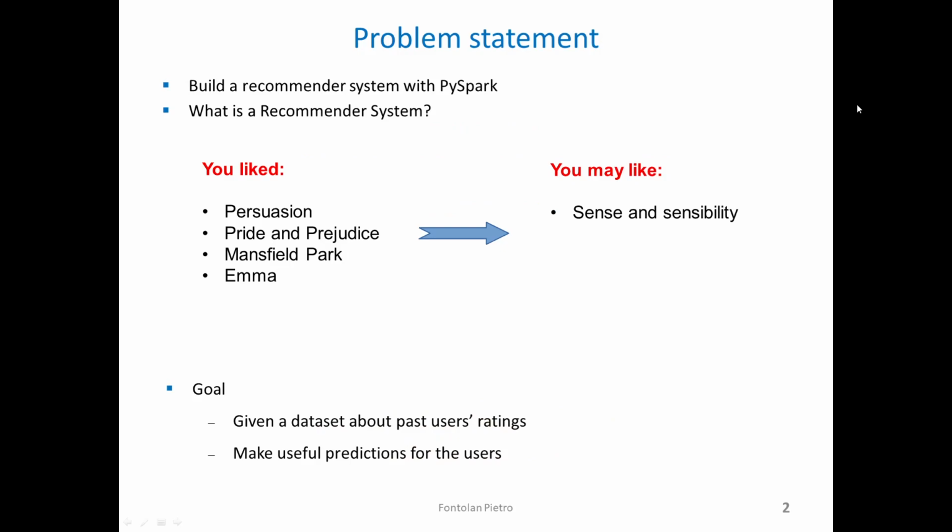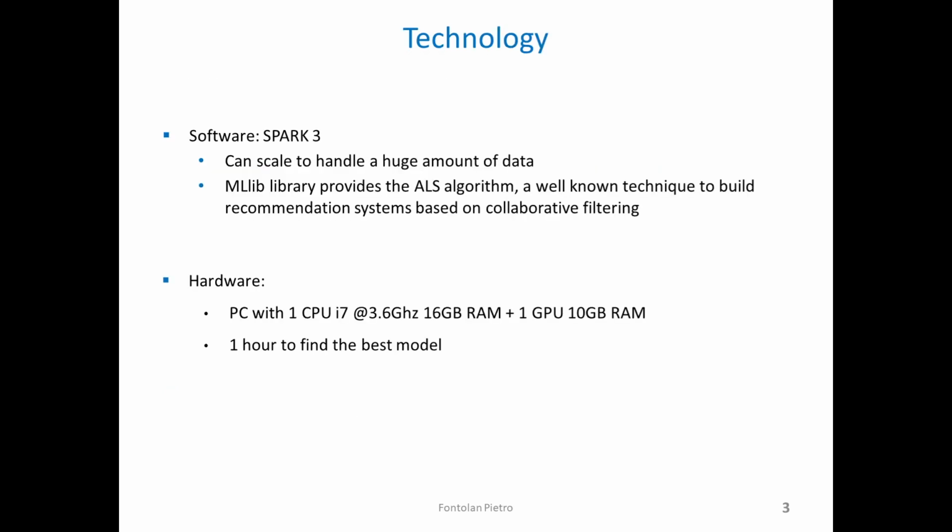But what is a recommendation system? Suppose there is a website where users can post ratings about items they bought. It could be very interesting to use rating data to predict the new items users could like in order to recommend those items to the users. The goal of the project is to build an effective recommendation system based on some past ratings data.